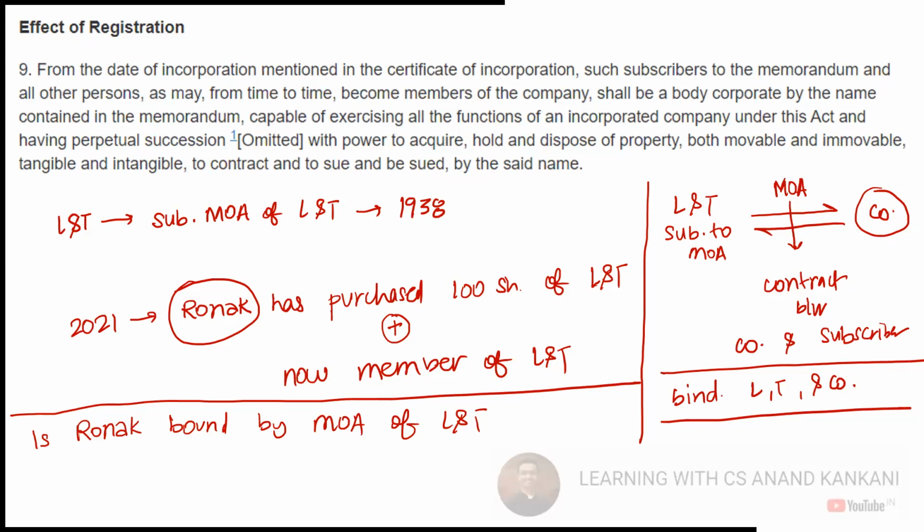So just remember, it is not just the subscribers to the memorandum who are bound by the memorandum of association. It is also, because they have written here, as may be from time to time, all other persons who become the member of the company, right? They will also be bound by the memorandum of association. Guys, is this clear?